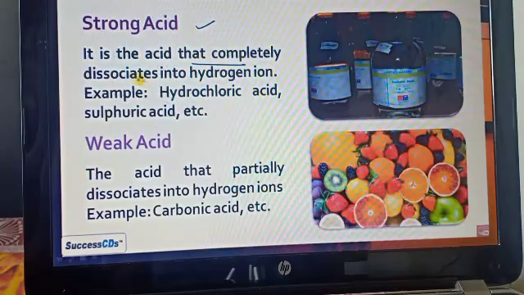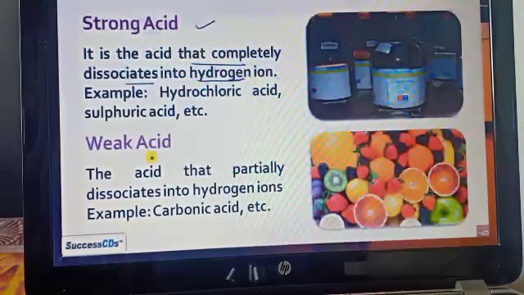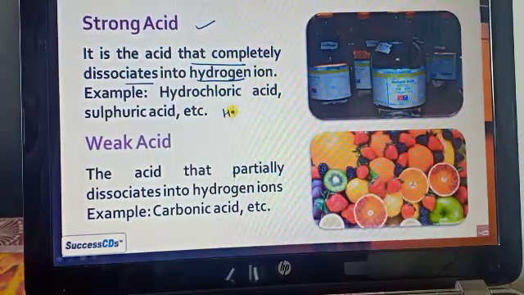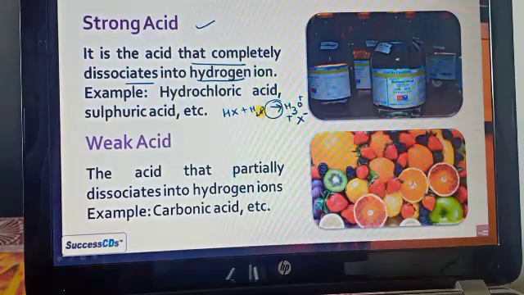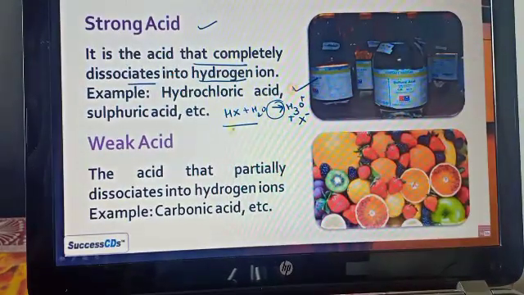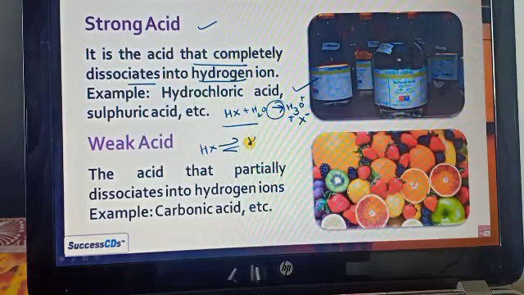Let's see the strong acid. It is the acid that completely dissociates into the hydrogen ion. As I gave the example, HX plus H2O forms H3O plus and X minus. It means it is completely dissociated, and we see only one direction arrow, because we cannot get the HX. So we consider it as a strong acid. For example, hydrochloric acid, sulfuric acid, etc.